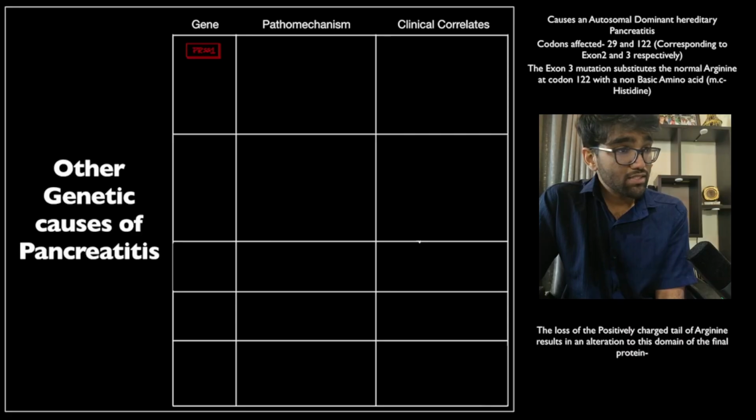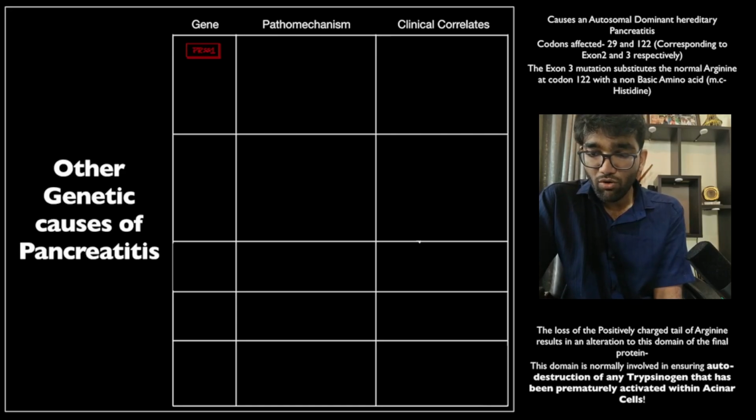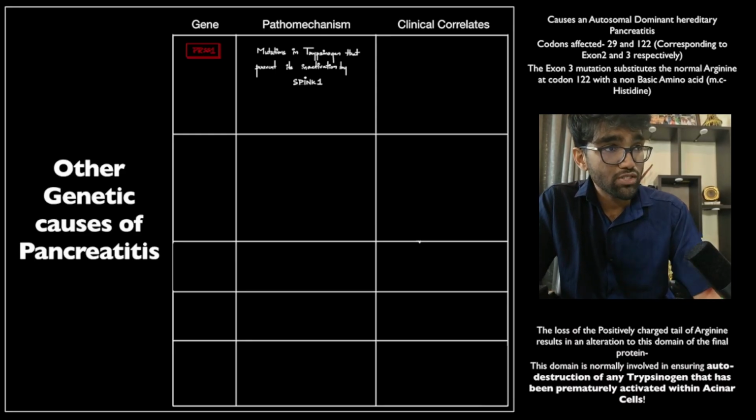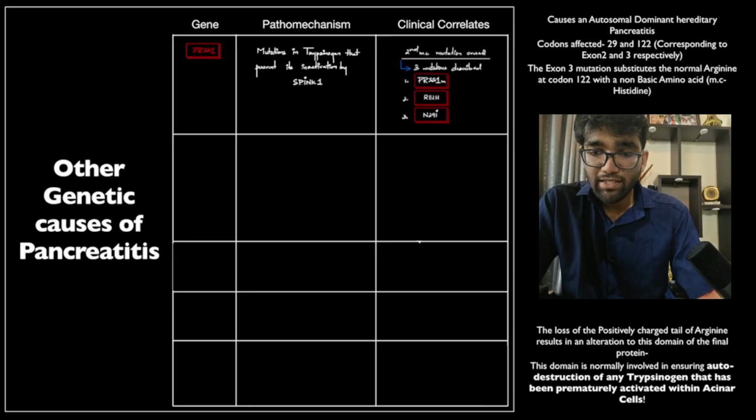So what ends up happening is that the loss of the positively charged tail of arginine, because the arginine has been replaced by histidine, results in an alteration in this particular domain of the final protein that is synthesized. And this domain is normally involved in ensuring destruction of any trypsinogen that has been prematurely activated within the pancreatic parenchyma. So PRSS1 encodes for trypsinogen. So such trypsinogen which has these mutations, either at codon 29 or 122, tends to undergo premature intracellular activation, conversion of trypsinogen to trypsin, resulting in severe pancreatitis.